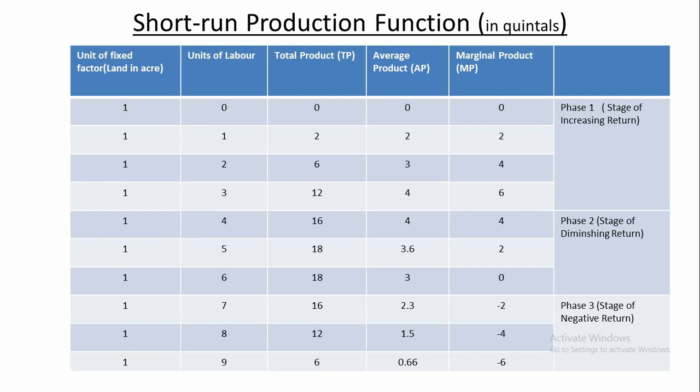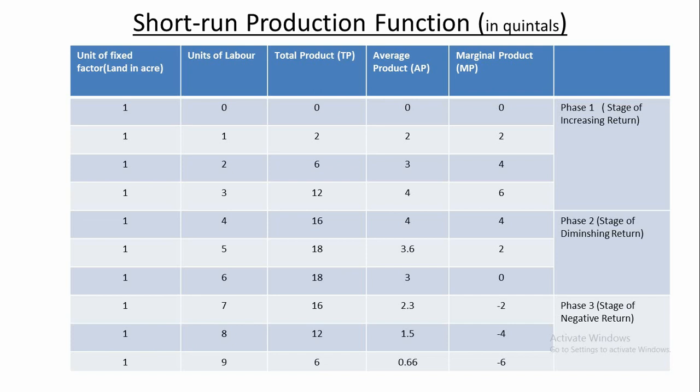Mark it. Again, when the fifth unit of labor is applied, total product increases to 18 quintals, average product starts falling from 4 quintals to 3.6 quintals, and marginal product becomes 2 quintals. Right.